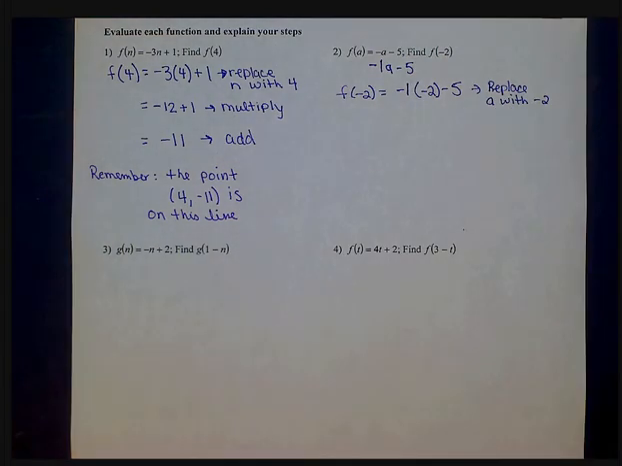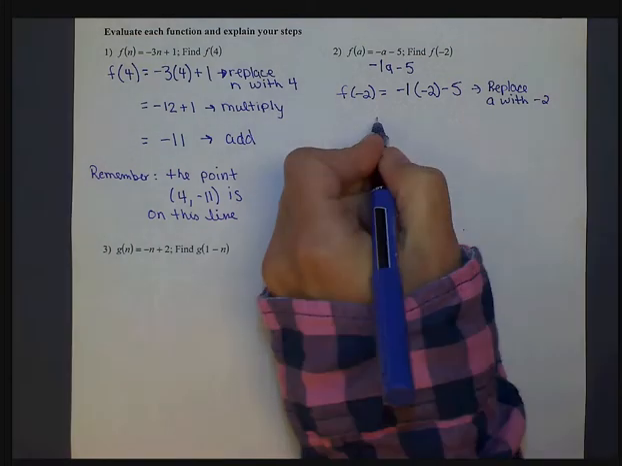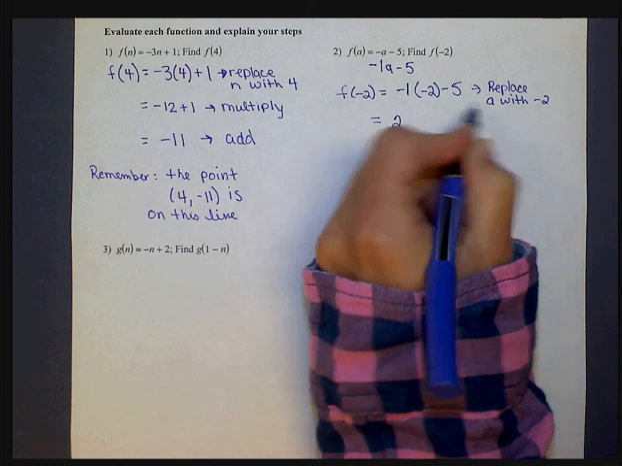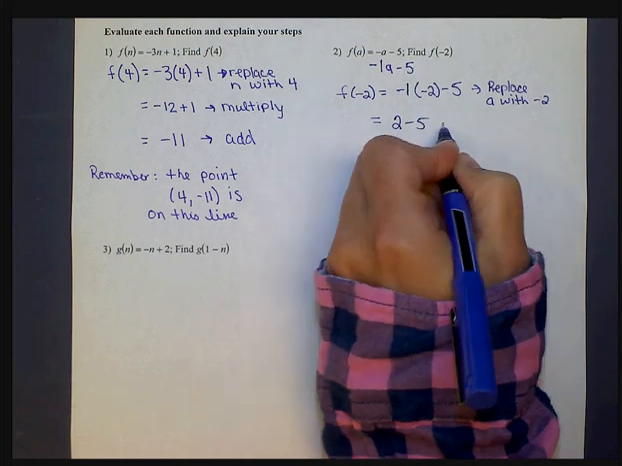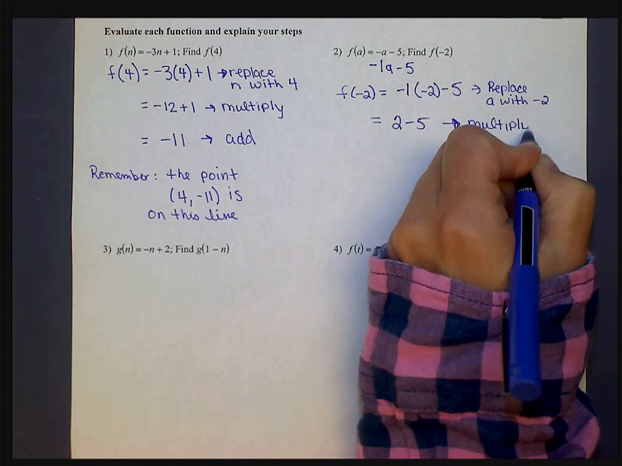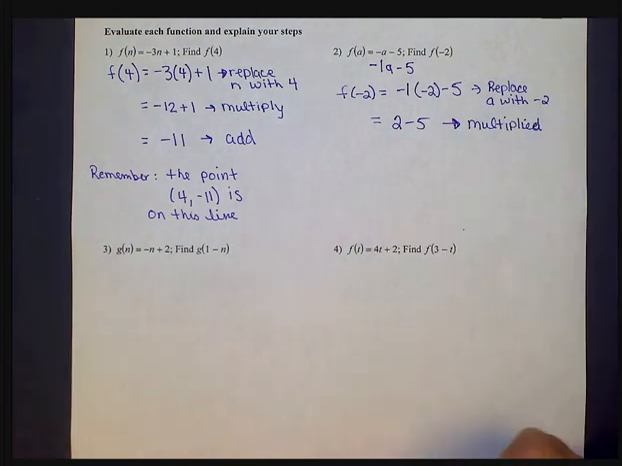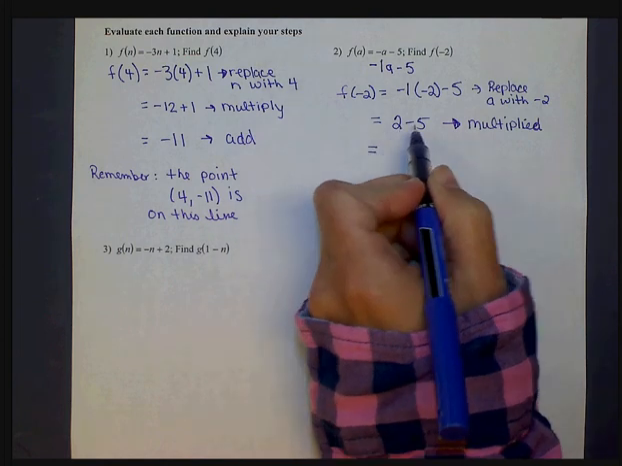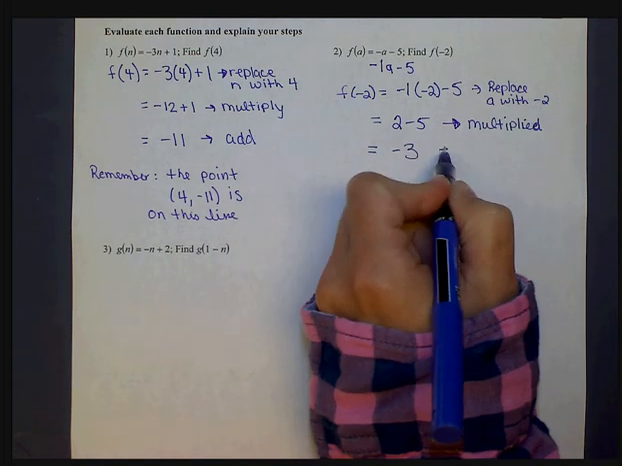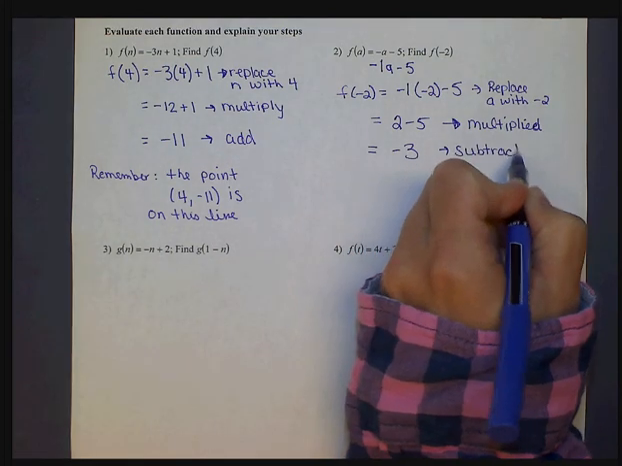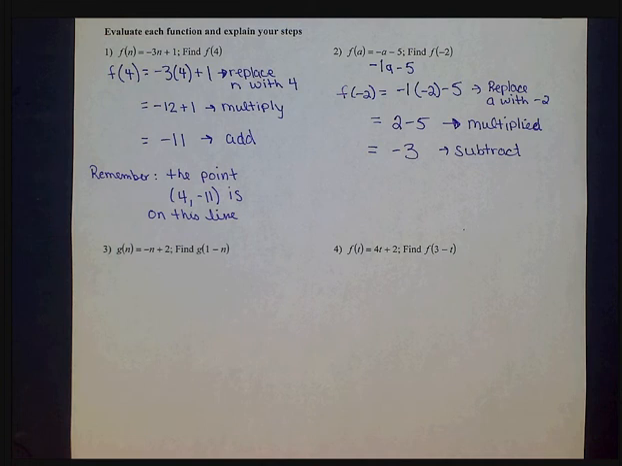Alright, so now we're ready just to simplify the right-hand side. So we multiply negative 1 times negative 2, which gives us a positive 2. Bring down our minus 5. So to explain our step, we'll say we multiplied. And then now we simplify even further and do 2 minus 5, which will give us negative 3. So to simplify that, we subtract. And that is our final answer.